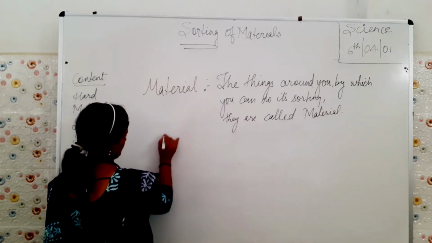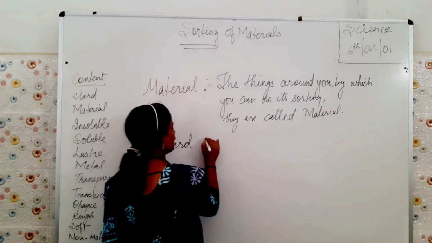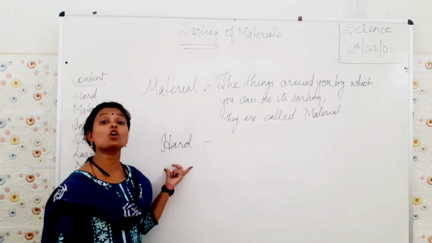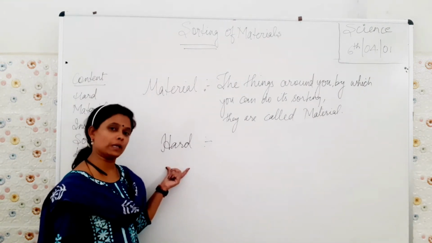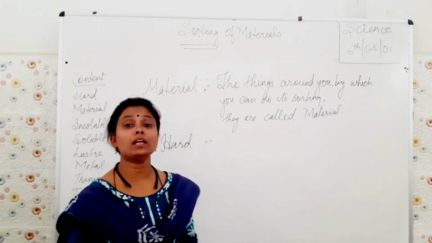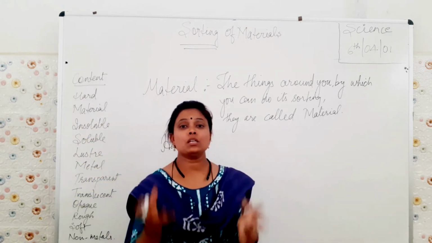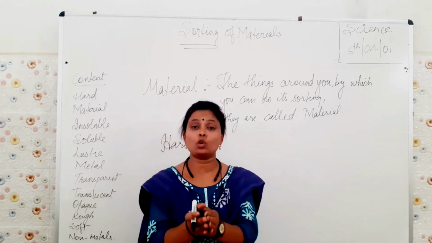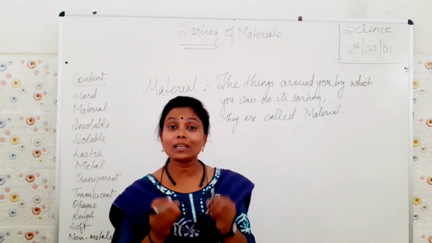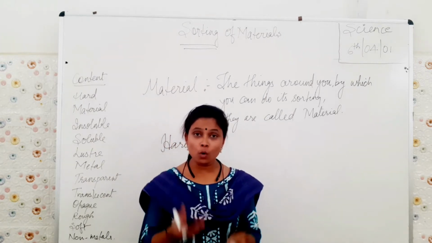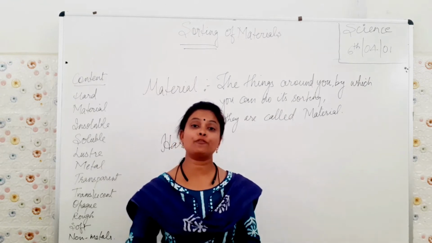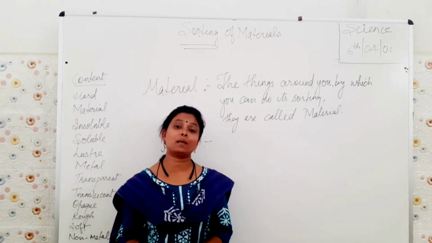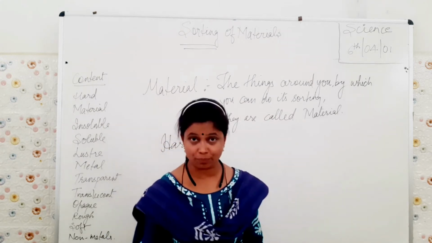Hard substances. Now what are the hard? A very good example of a hard substance is coconut. Brown color coconut. You would have seen. It is very difficult to break it, there is so much problem in breaking it. Okay? Coconut is very hard. You cannot break it. If you want to break it, you have to apply more pressure on it, or you can apply the pressure with the help of a stone or something.